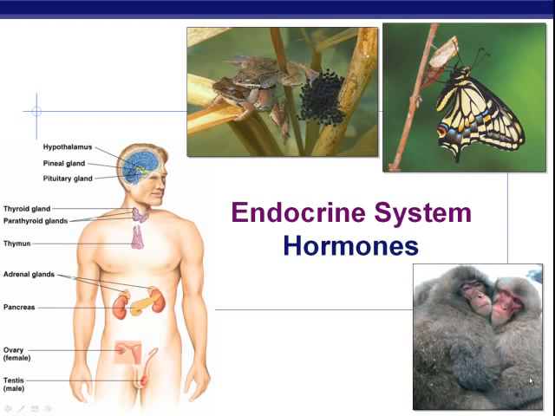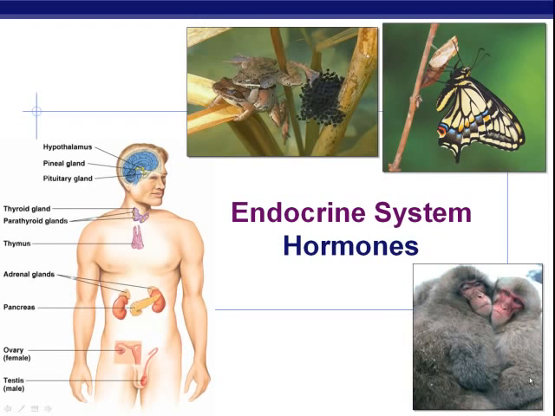If you see the phrase cell signaling, one of the first things that should come to your mind is the endocrine system. The nervous system would be another one, and we'll try to tie it in with some other systems as well. But the endocrine system is the system in your body that is made up of your glands. These things that we've often heard of, your pituitary gland, your adrenal glands, your thymus gland, things like that. And what they do is they secrete chemicals, chemical messengers called hormones.